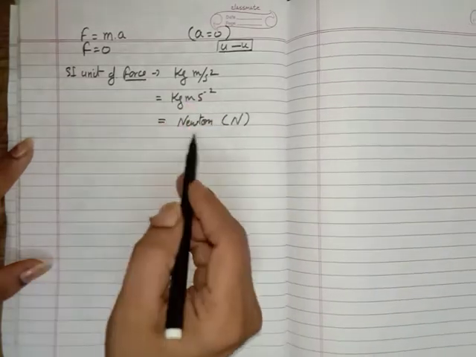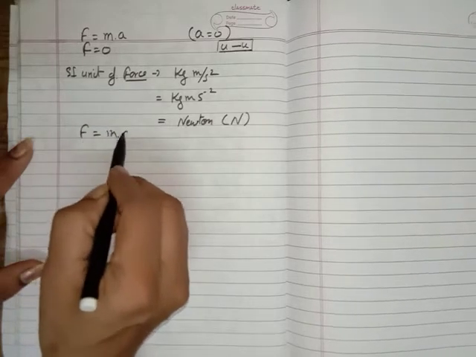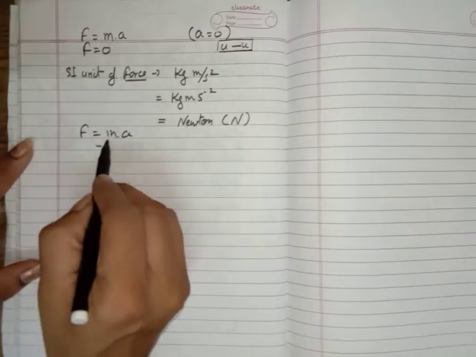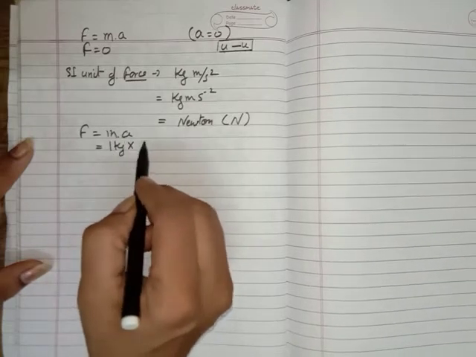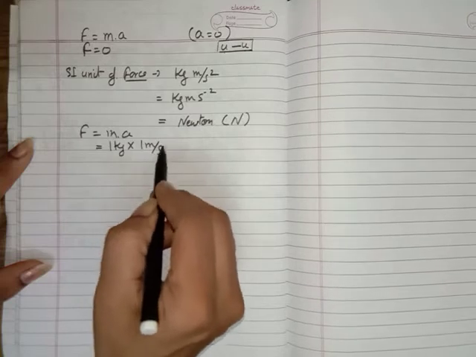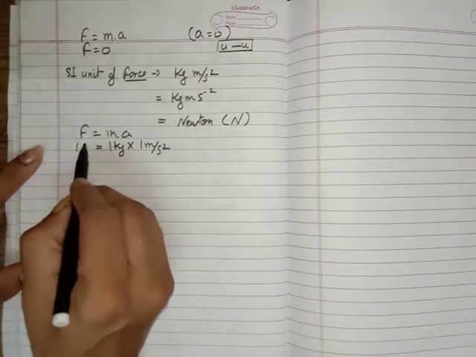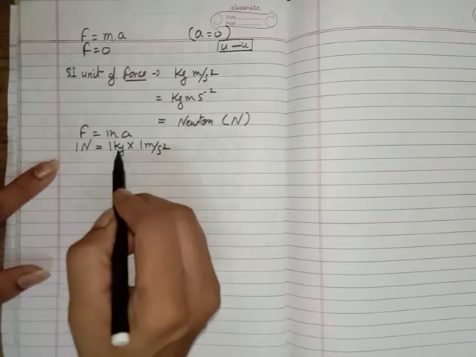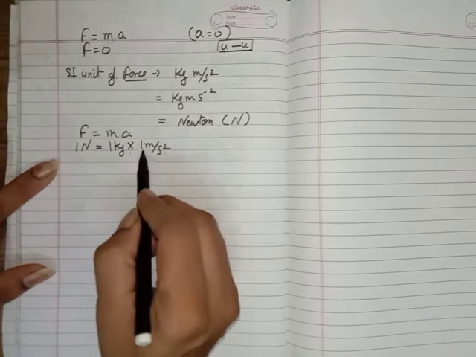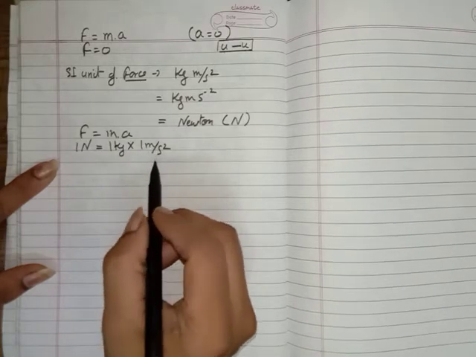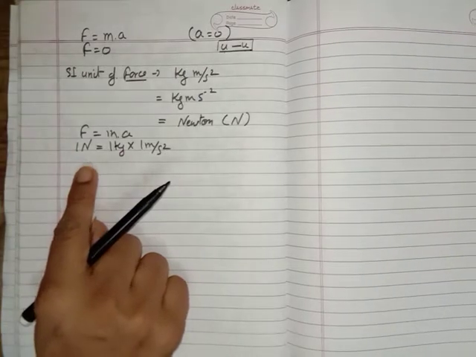And how can you define the 1 Newton? F is equal to m into a. Suppose a body having the mass 1 kg. Okay, suppose. And we produce the acceleration in the body is 1 meter per second square. Then what will be the value of F? It will be 1 into 1, that is equal to 1 Newton. 1 Newton force means if a body having the mass 1 kg and we produce an acceleration in the body of 1 meter per second square, it means the force applied on the body is 1 Newton. So we can write the definition of 1 Newton.